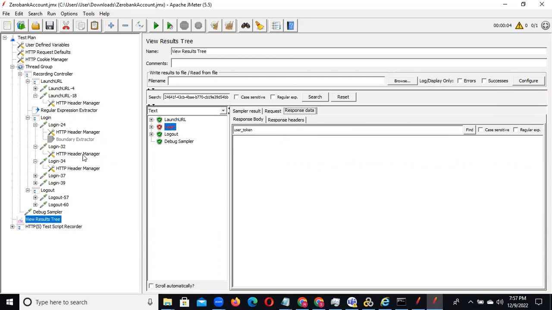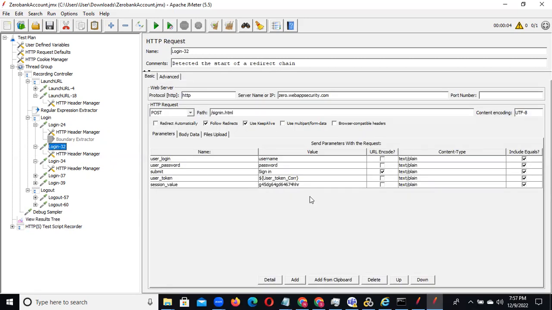Same way you can do it. In this script we have very few dynamic values. Maybe if you are doing some other script, you will get a number of them, even 10, on only one page. You can do it the same way. Got it? Okay.